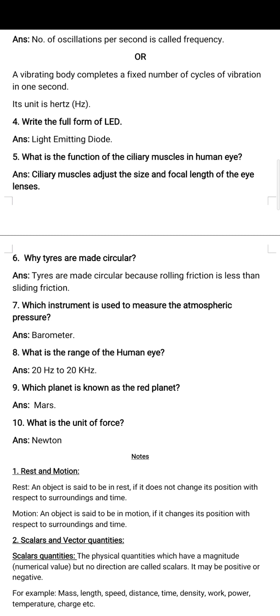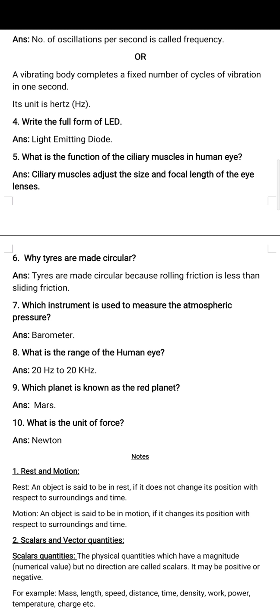And what is friction? Friction is a force, an opposing force that opposes the motion of the body. And related to friction, why are tires made circular? Tires are made circular because rolling friction is less than sliding friction. We know that three types of friction are there: static friction, sliding friction, and rolling friction. And rolling friction is very much less than sliding and static friction.